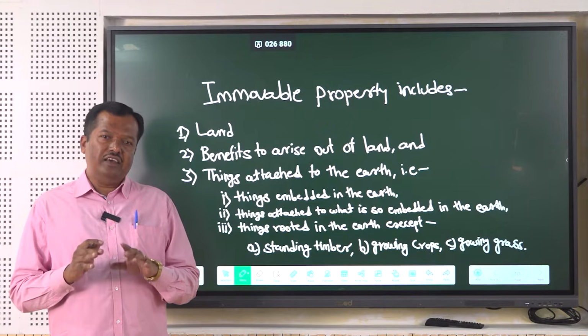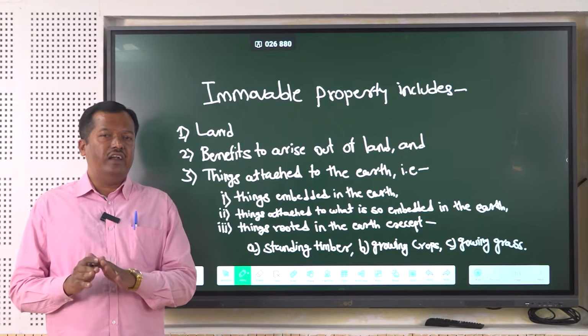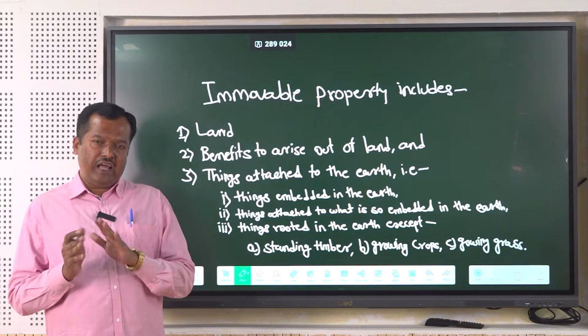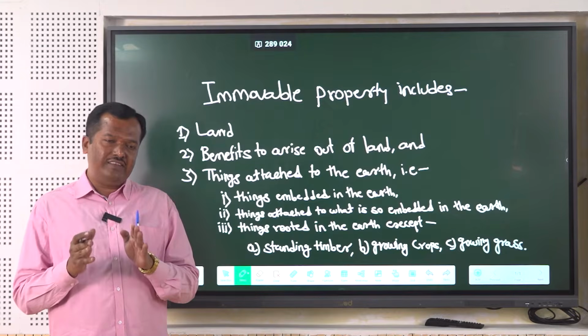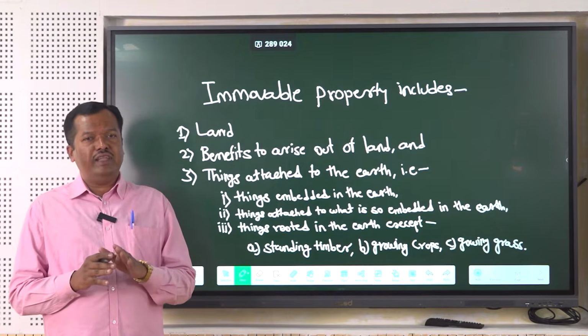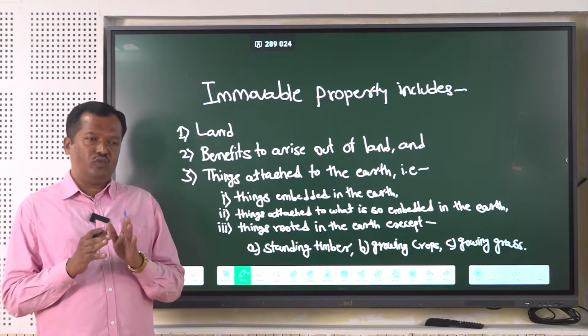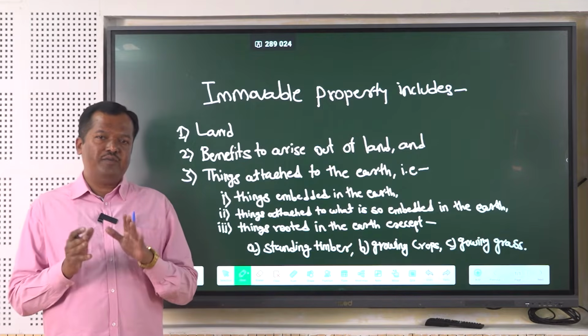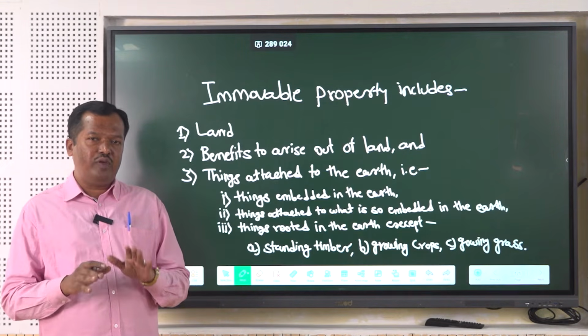Though the definition provided under the General Clauses Act is positive and inclusive, again we do not come to know exactly what is meant by immovable property. Apart from that, section 2, sub-clause 6 of the Registration Act provides the various types of immovable property.